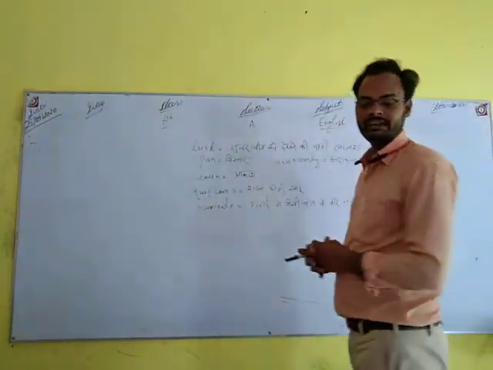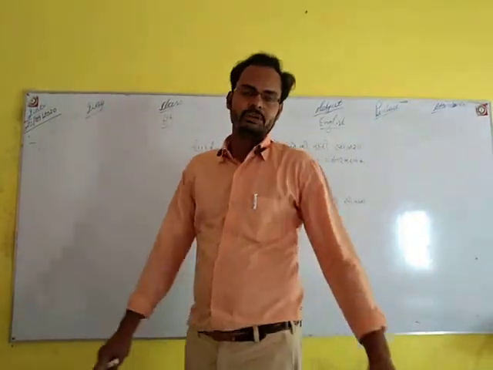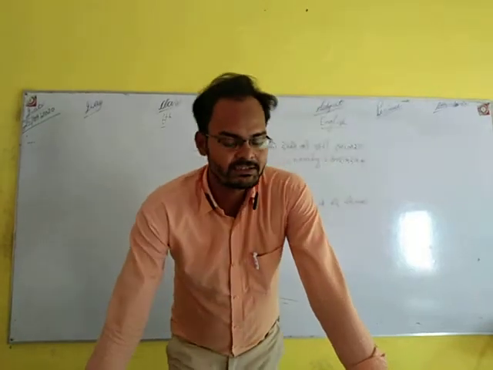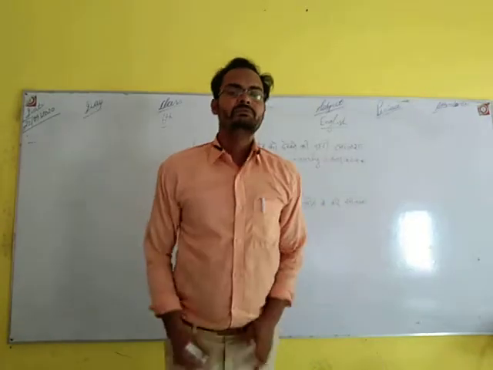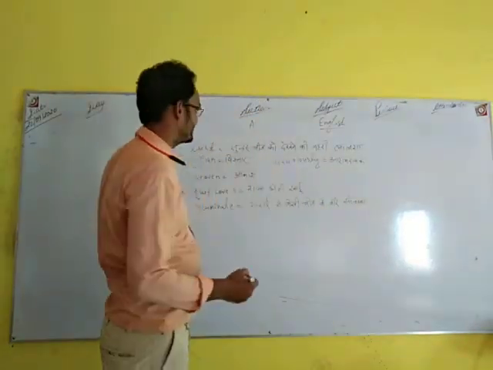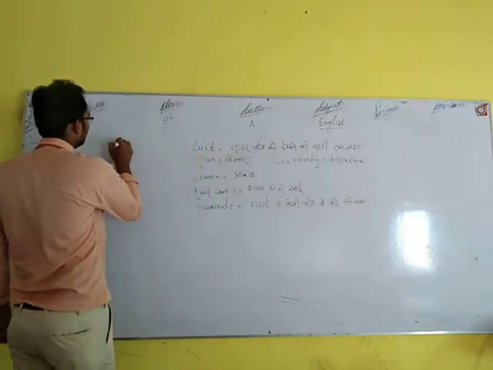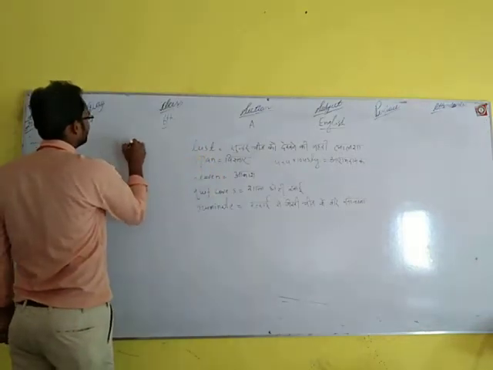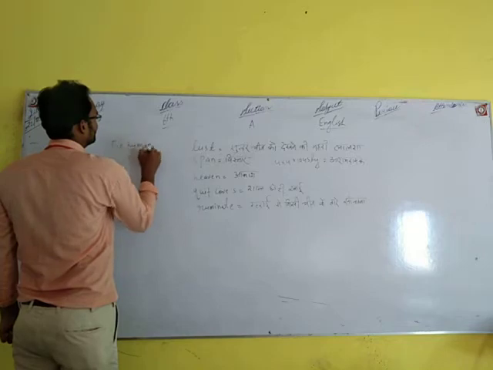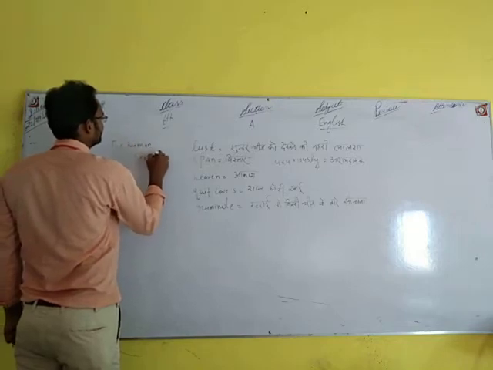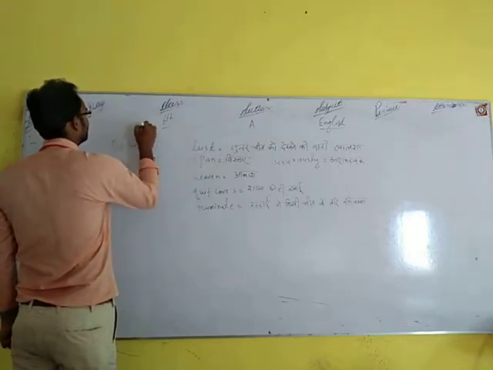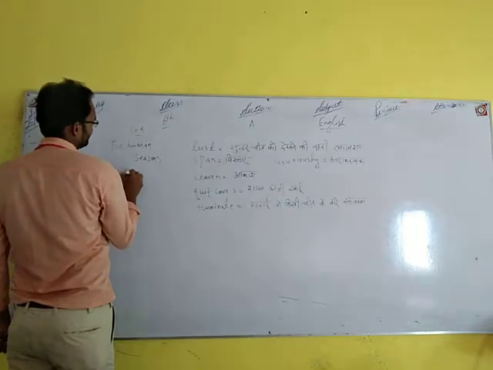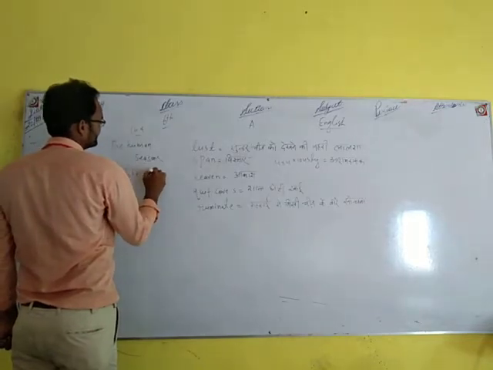We are taking our chapter 9, and this is a poem written by John Keats, students. The poem's name is The Human Seasons. Chapter 9, poem written by John Keats.